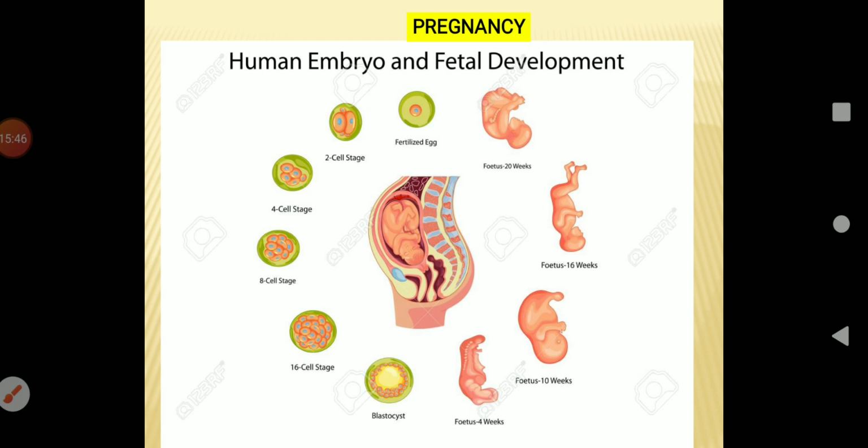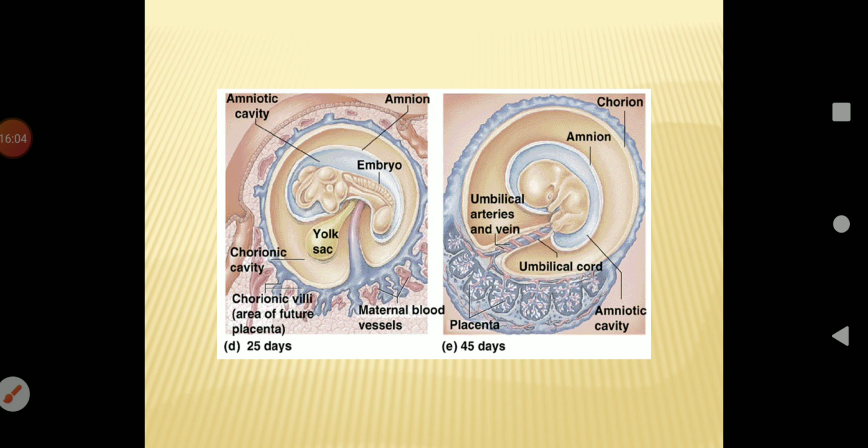First 3 months, second 3 months, third 3 months. So total 9 months. So we call it a trimester: first trimester, second trimester and third trimester. Total 3 trimesters are there. The first trimester is the time of most radical change for both the mother and the embryo. During its first 2 to 4 weeks of development, the embryo obtains nutrients directly from the endometrium. It is the main period of organogenesis and development of body organs.